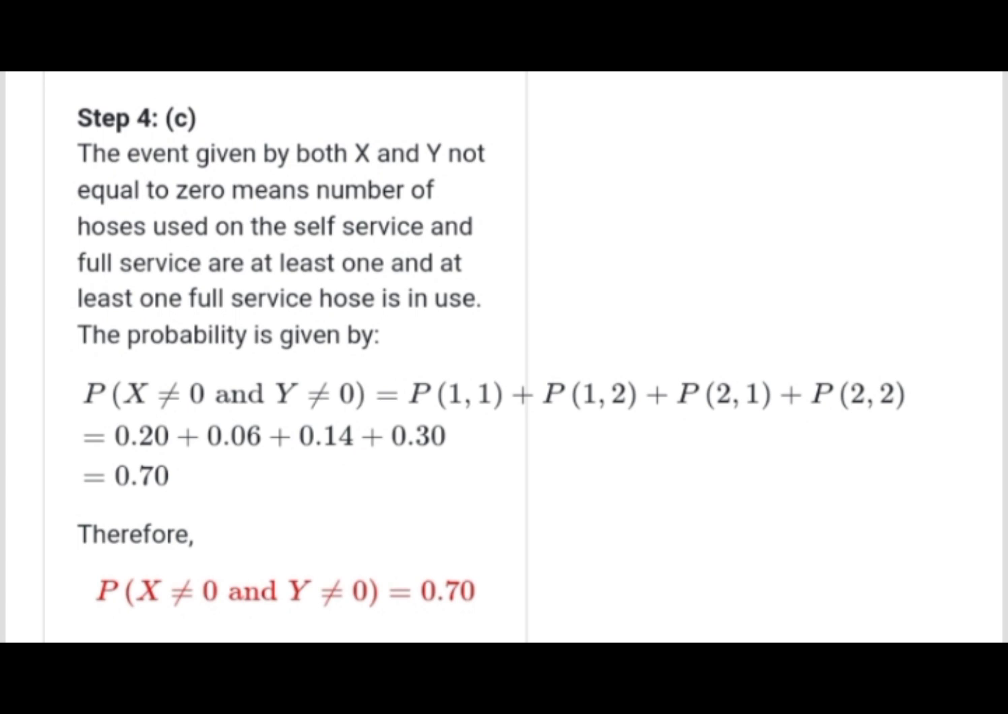Step 4, which is letter C, the event given by both X and Y not equal to 0 means the number of pumps in use for self-service and full service are at least one, at least one full service pump in use. The probability of X not equal to 0 and Y not equal to 0 is equal to P of 1 and 1 plus P of 1 and 2 plus P of 2 and 1 plus P of 2 and 2, which is 0.20 plus 0.06 plus 0.14 plus 0.30, equal to 0.70. Therefore, P of X not equal to 0 and Y not equal to 0 is 0.70.